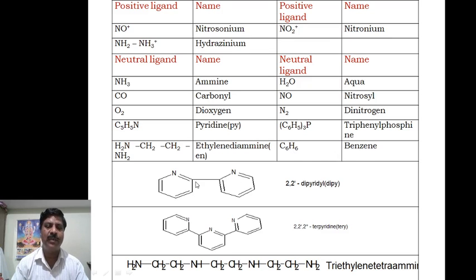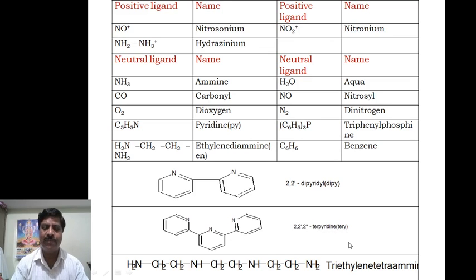A few more examples. This is 2,2'-dipyridyl: this is the 2, and this is the 1 prime, 2 prime means 2,2'-dipyridyl, that is DIPY. This is the example. Then another one is terpyridine. Terpyridine means 3 molecules here, therefore we say terpyridine. This is a neutral one.